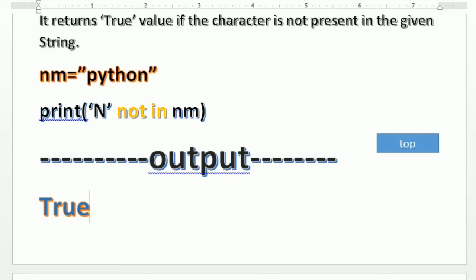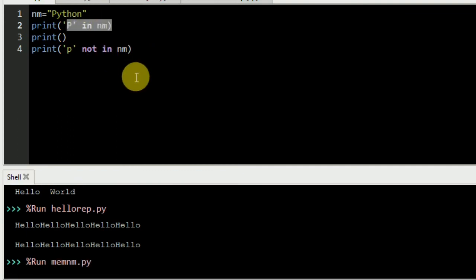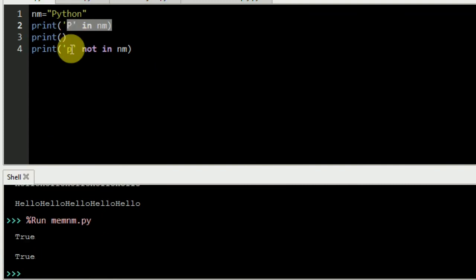Let us do it practically. Here it is. I have written nm as Python. In the first line I write print capital P in nm, and in the second, print small p not in nm. Here the first P is a capital letter, so the first one is going to display true, meaning it exists, and the second one, small p not in nm, is also true. So in both cases the answer is going to be true. So that is the use of this operator. In is just used to find out whether a character exists or not.